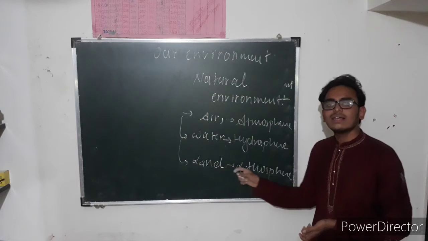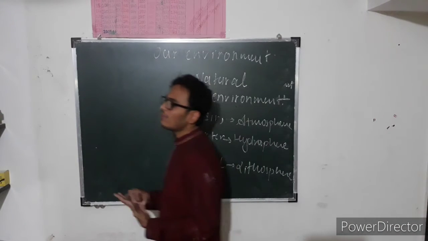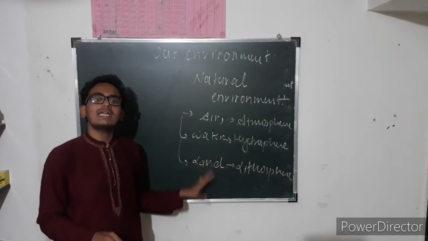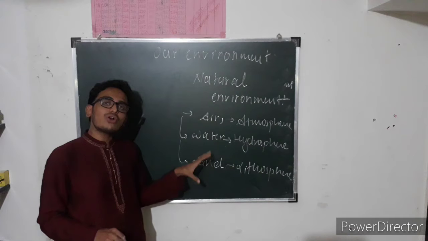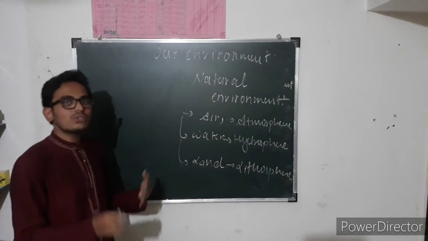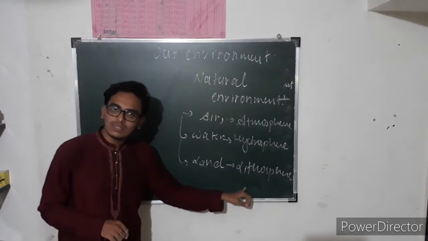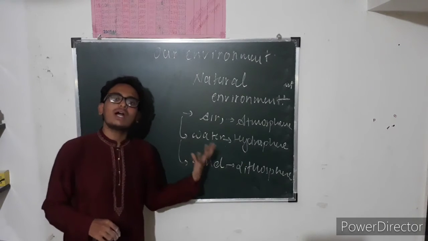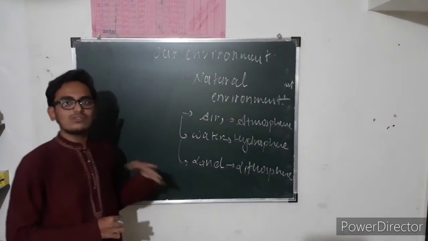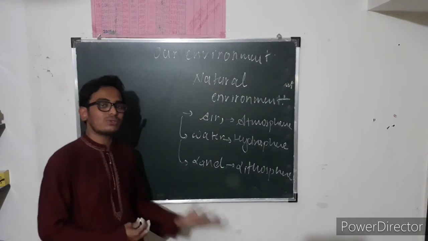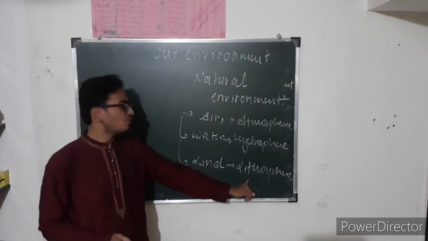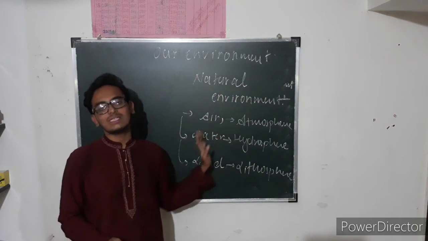It is known as hydrosphere. Land provides life, we are living on land. It's known as lithosphere. It is the hard crust of the earth. So we are living on land. Land is also important. It provides grass, which helps animals to survive. So animals are dependent on grass. Grass grows on land. So land is known as lithosphere, water is known as hydrosphere, air is known as atmosphere.